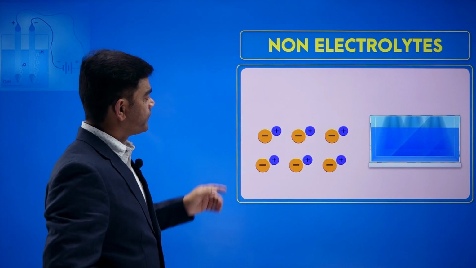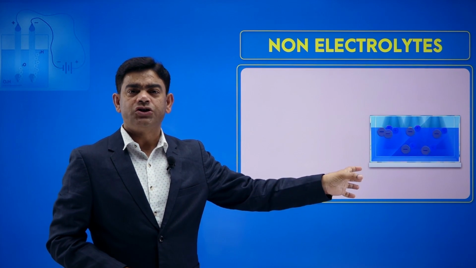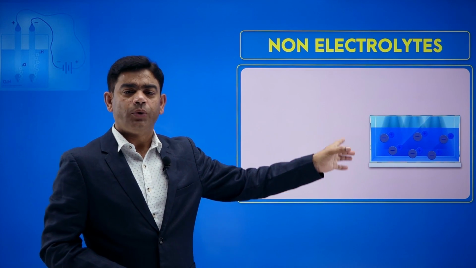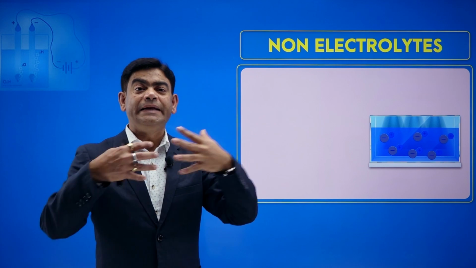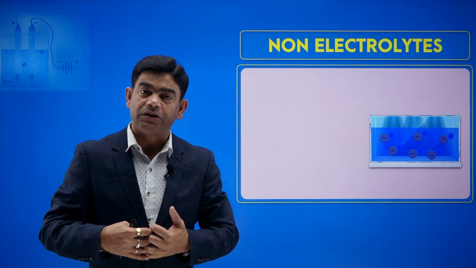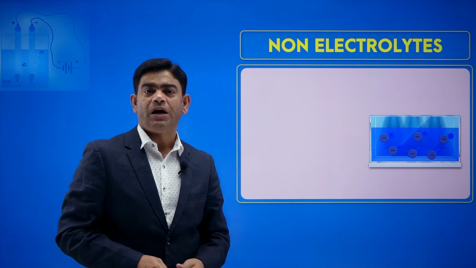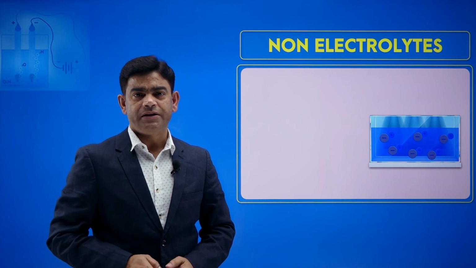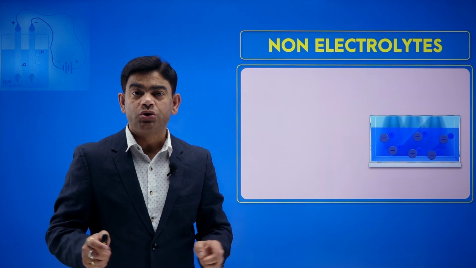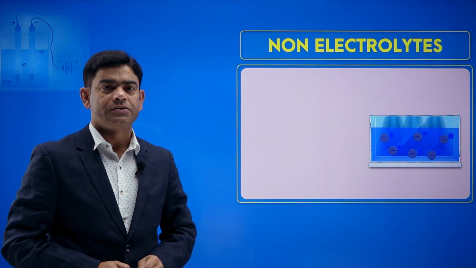Here you can see this is again a compound which I am adding to the liquid water. You can see the molecules are still intact. The positive and negative charges are bound to each other, they are not separating. Such compounds are called non-electrolytes, and they are not going to conduct electricity. Is it clear?